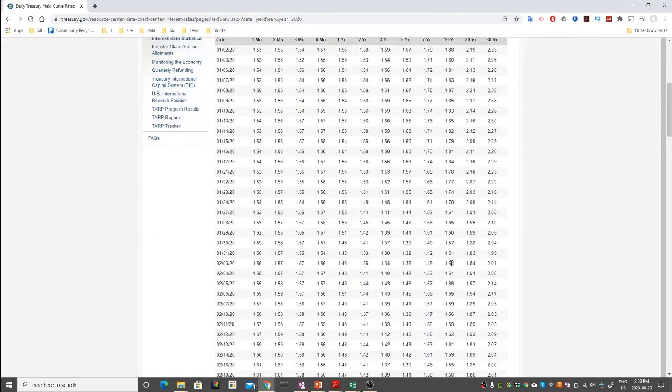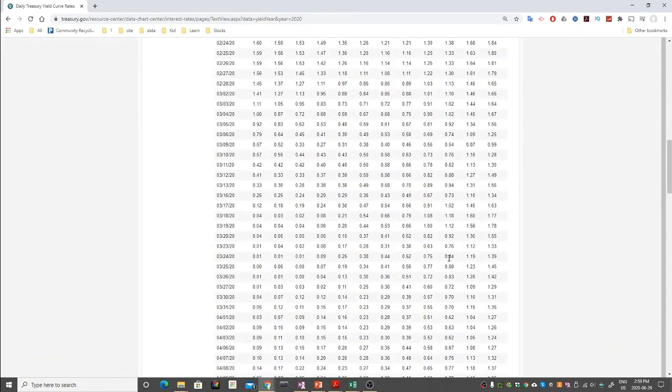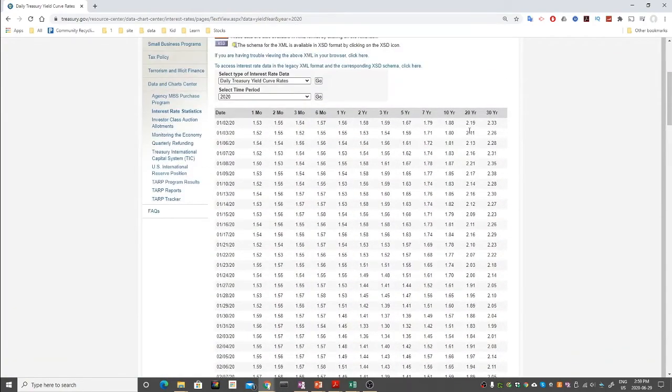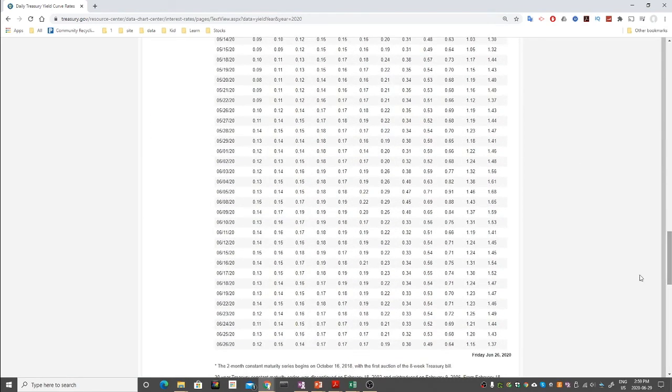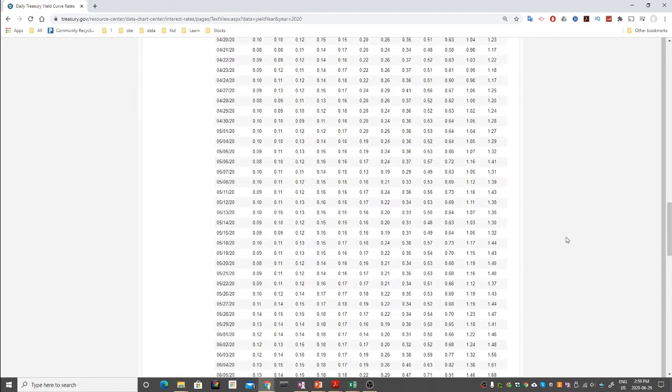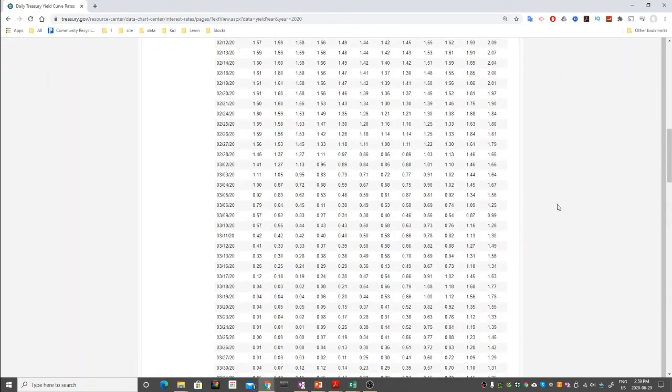Let me go to the current month. At the beginning of the year it was 1.88, but now it has dropped to 0.64% for this month, July. So we should take the latest rate.